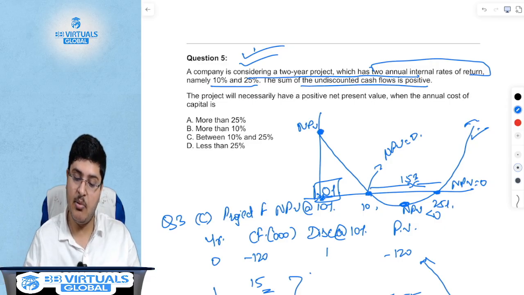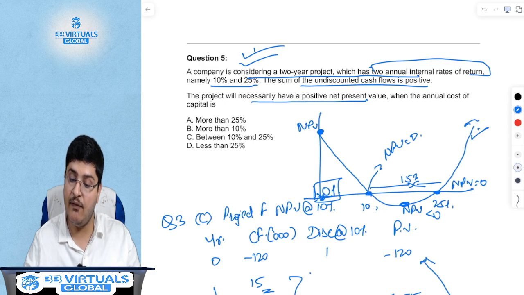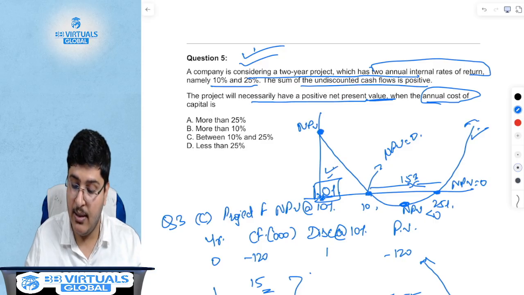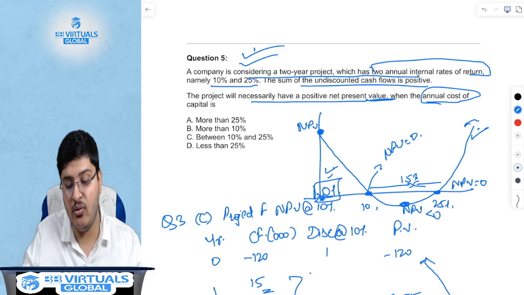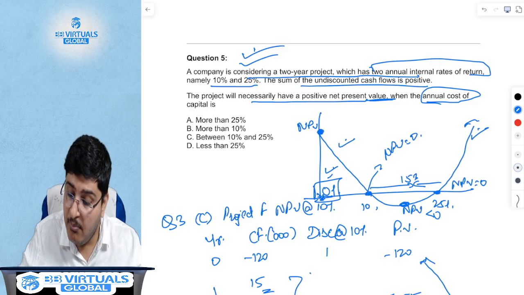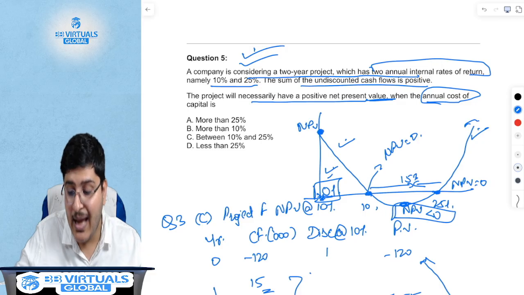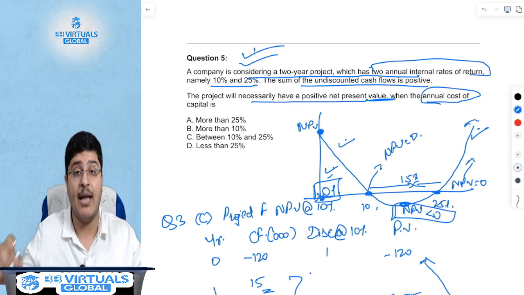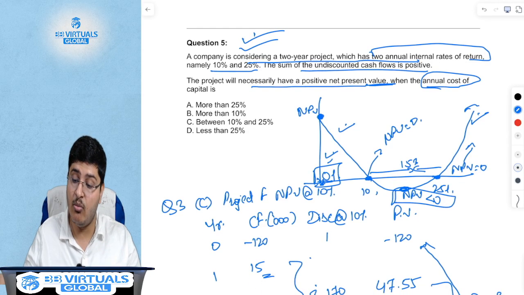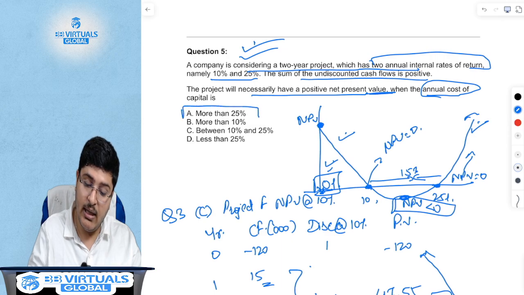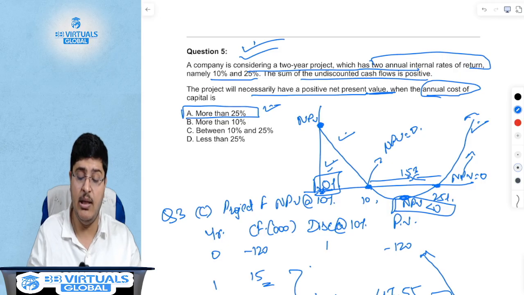What does this mean? When does the project have a positive NPV? It has a positive NPV at 0%, the answer is yes. It has a 0 NPV at 10, but between 0 and 10, it will be a positive NPV. Between 10 and 15, the NPV is less than 0. You should actually take notes of this, write it down in your notebook. Beyond 25% IRR, the NPV will be positive because at 25% the NPV is 0, and hence more than 25%, yes, your NPV will be positive.